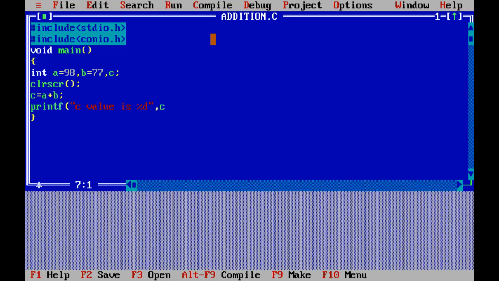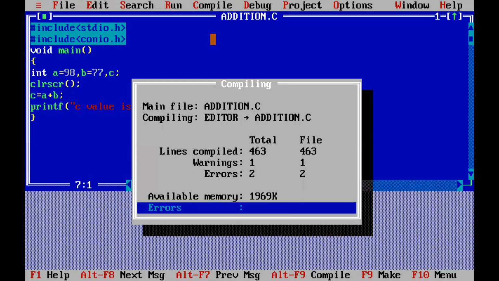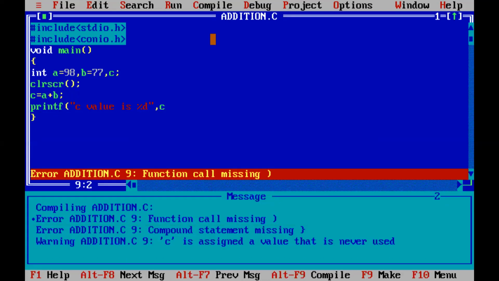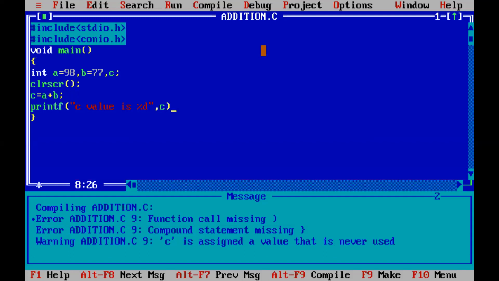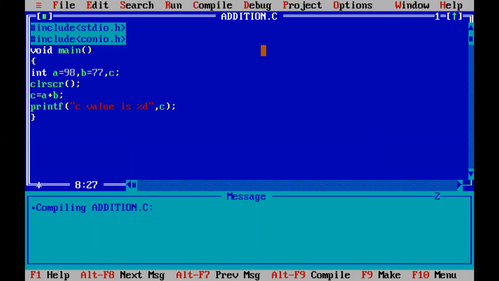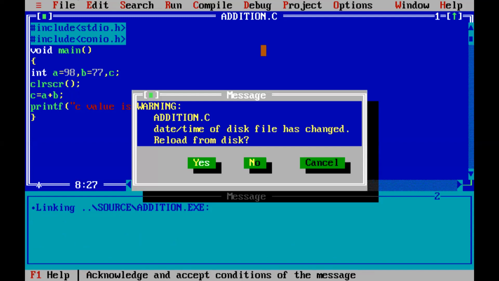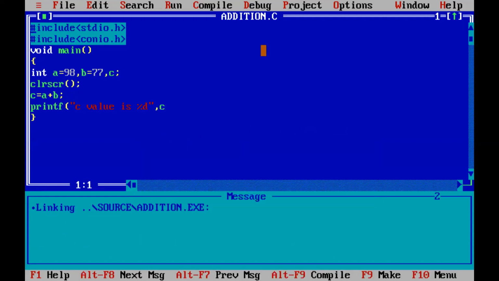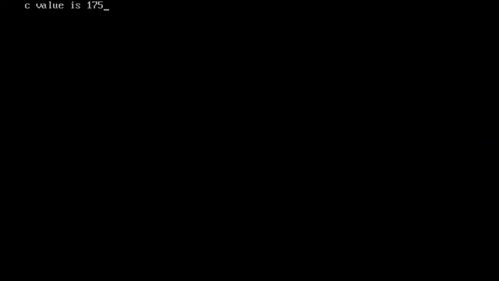Okay, so again save this program. Then compile this program, Alt F9. Two errors. Just identify the errors. Yes, I did not close it here. Again compile, run the program, Control F9. Just check the output, Alt F5. See, the value is 175. That's all.